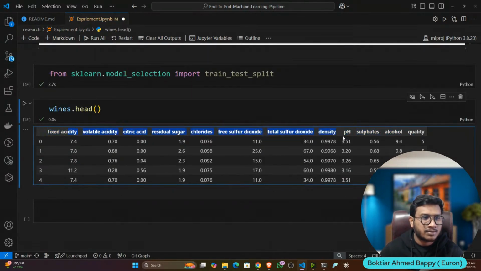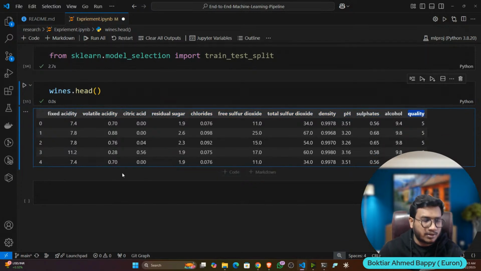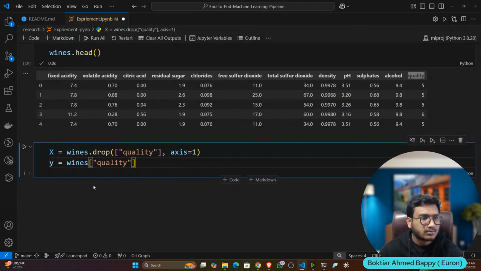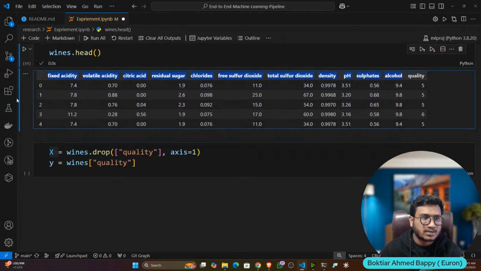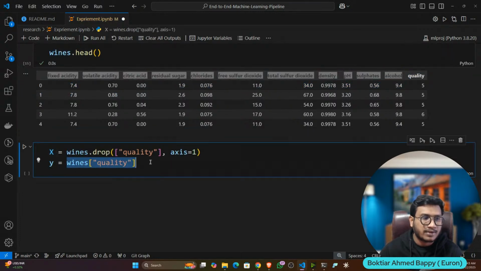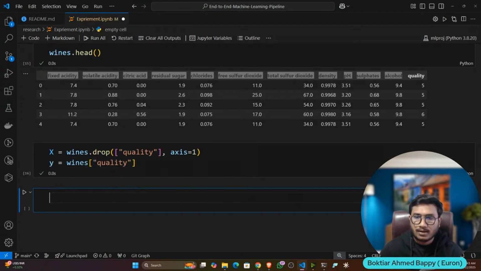That means these are my x variables and this is the y variable. From the data, I'm removing the quality and storing the rest inside the x variable, because without quality, all of them are x variables. Then I'm also taking the y variable, which is nothing but quality.